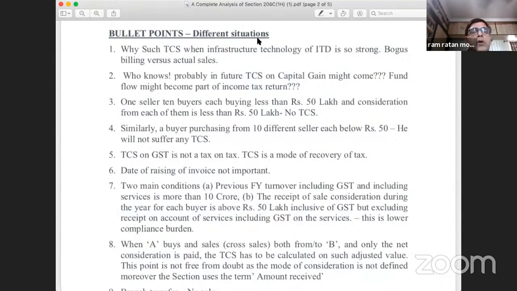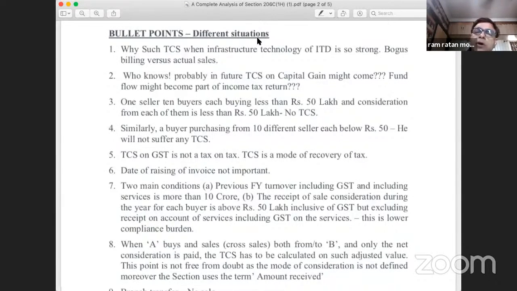Point number 2. Today the government has introduced this section 1H, which is on the sale consideration against goods. Tomorrow, nobody knows, the TCS provision can be applicable even on capital gain also.